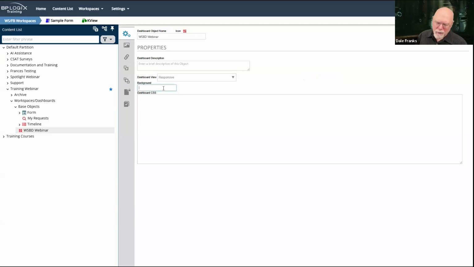The background. I don't like the background color that we put on it. It's that light gray color. It's nice. I mean, there's nothing wrong with that color, but I would prefer my background just be FF, FF, FF, which is white. And this will change the background of the dashboard at runtime. You can pick any hexadecimal color.